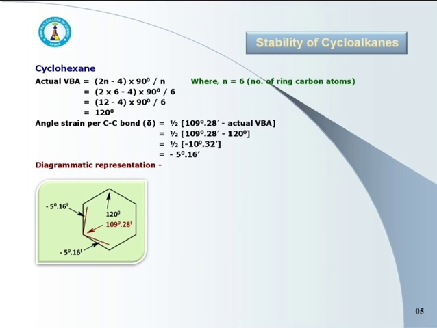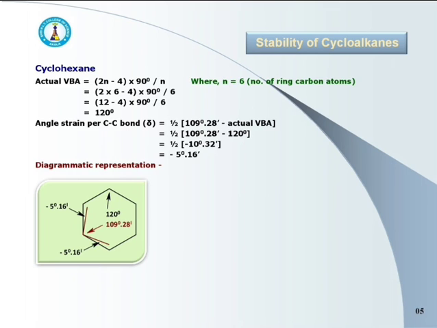Next one is cyclohexane. Value of n is 6, because in cyclohexane 6 carbons are present in the cyclic ring. So the actual valence bond angle is (2n minus 4) into 90 degree upon 6, that is equal to 120 degree.